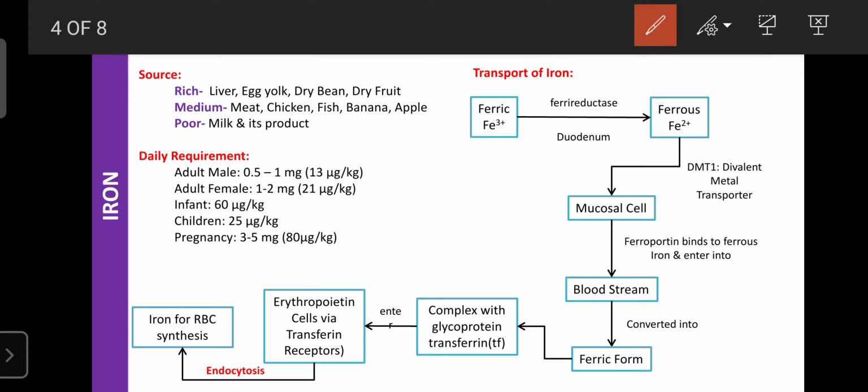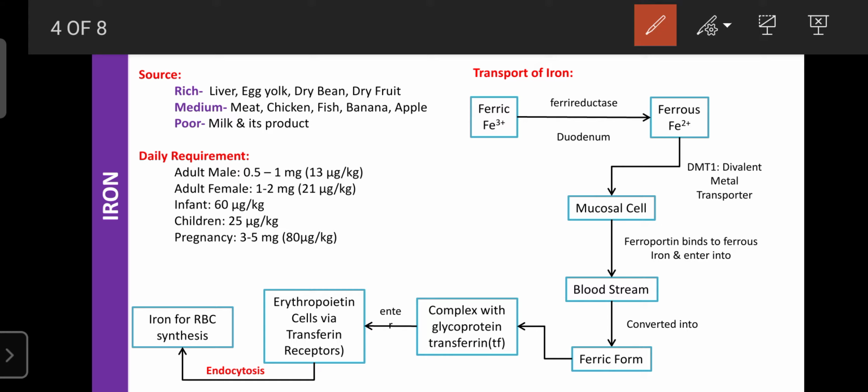Liver is rich in iron because inside the liver, the RBCs are ruptured in the presence of the reticuloendothelial system. After an age of 140 days, the RBCs are ruptured and the liver cells can separate iron from the hemoglobin. That's why iron is more present in any kind of liver, animal or human, but we prefer animal livers. The egg yolk, dry beans, and dry fruits are also rich in iron.